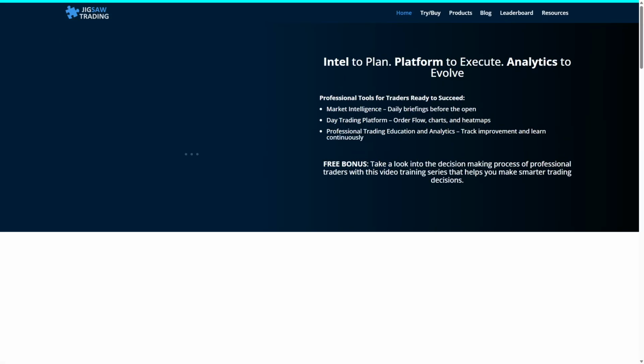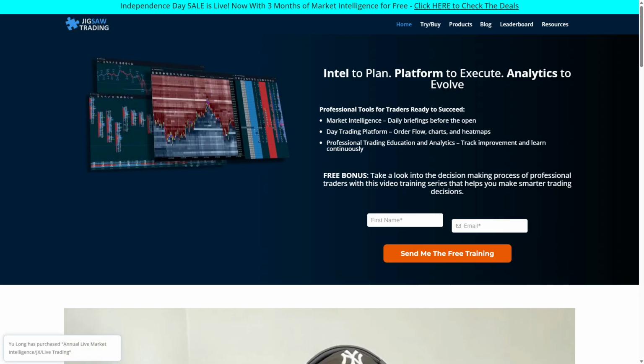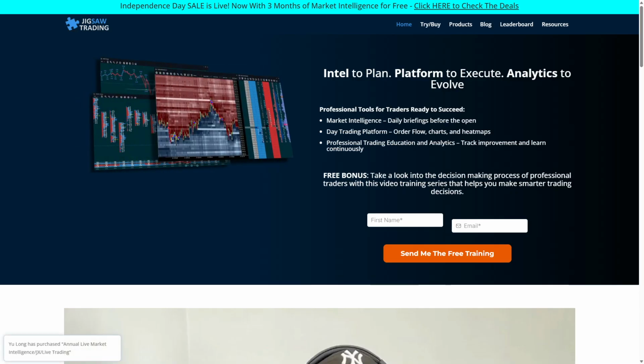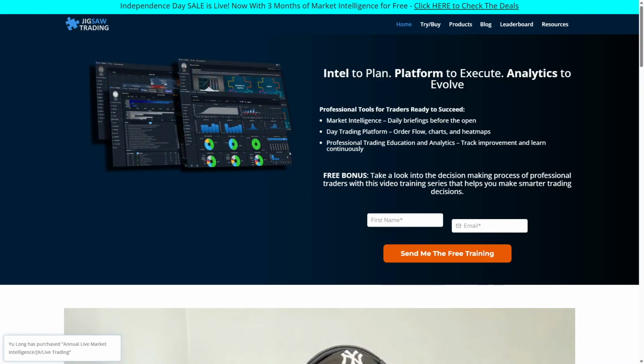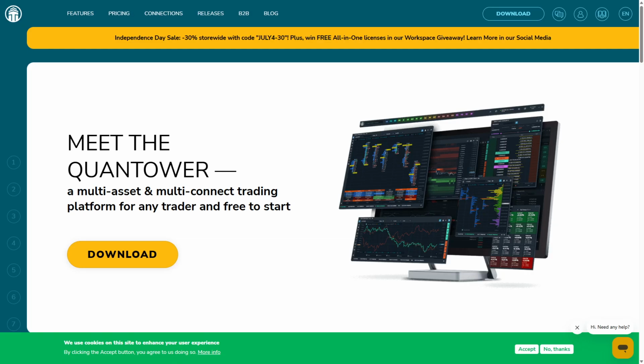Choose Jigsaw Trading if your priority is in-depth order flow analysis and futures trading, with tools designed for precision and market depth insight. Choose Quantower if you want flexibility and professional tools across futures, stocks, and forex markets in one unified interface.